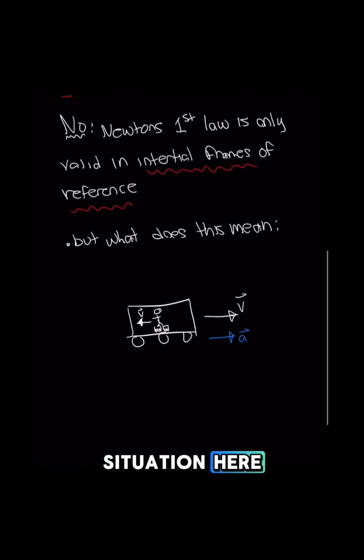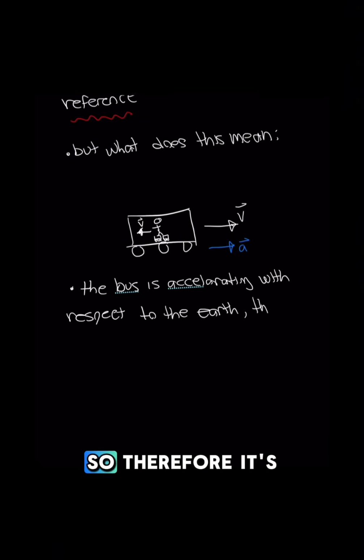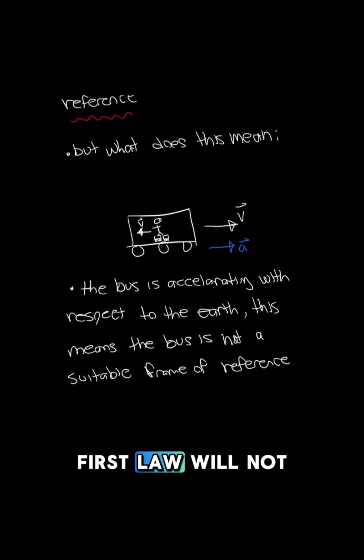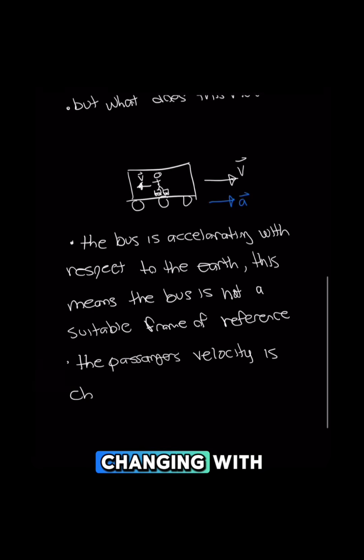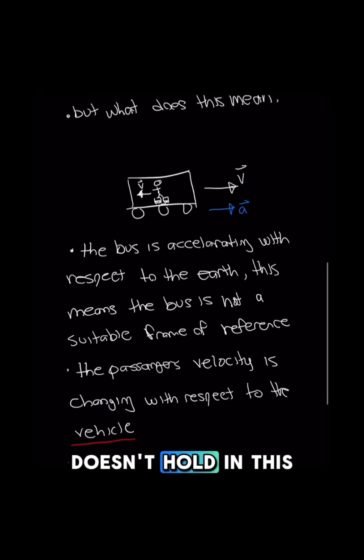If we look at the situation here, we have three possible frames of reference. We have the Earth, we have the vehicle, and then we have the person in the vehicle. We can know that the vehicle is accelerating with respect to the Earth, so therefore it's not a suitable frame of reference, which means Newton's first law will not hold in the frame of reference of the vehicle. Also, the passenger's velocity is changing with respect to the vehicle, and the vehicle is not an inertial frame of reference, so that's why Newton's first law doesn't hold in this situation.